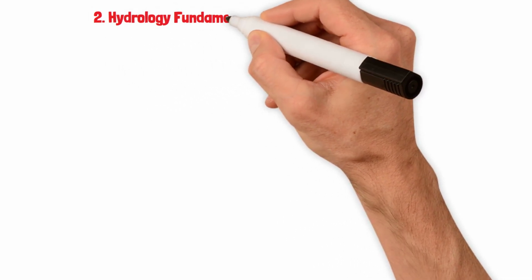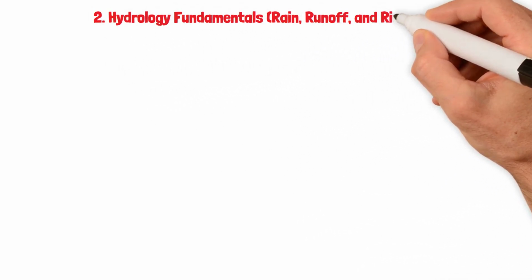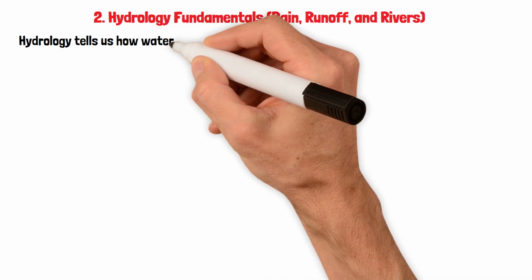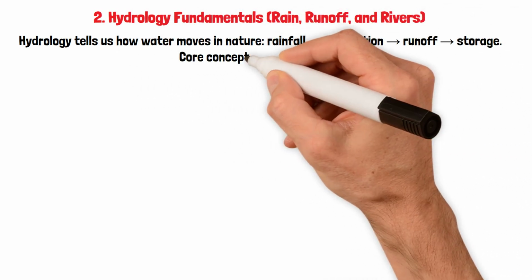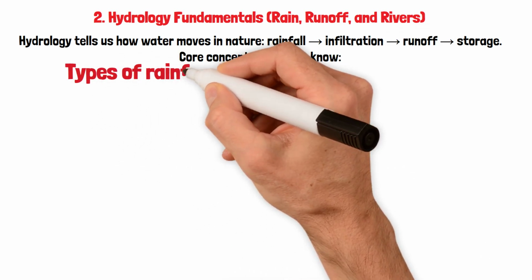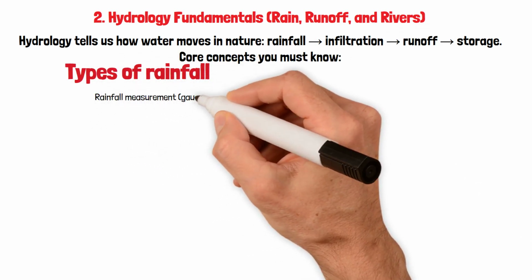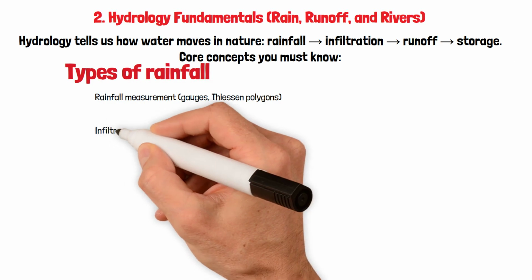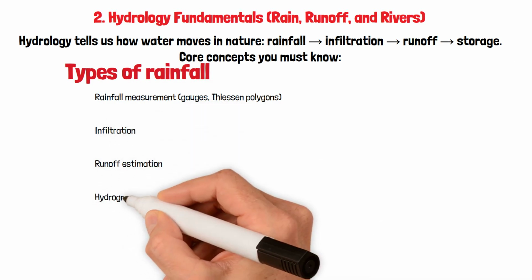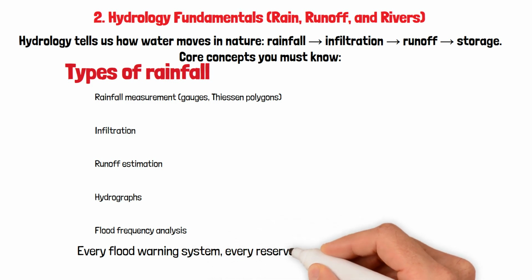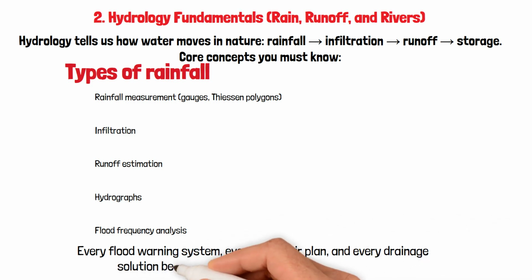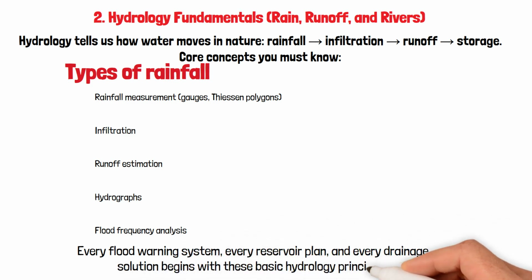2. Hydrology fundamentals: rain, runoff, and rivers. Hydrology tells us how water moves in nature. Rainfall, infiltration, runoff, storage: core concepts you must know. Types of rainfall. Rainfall measurement, gauges, Thiessen polygons. Infiltration, runoff estimation, hydrographs, flood frequency analysis. Every flood warning system, every reservoir plan, and every drainage solution begins with these basic hydrology principles.